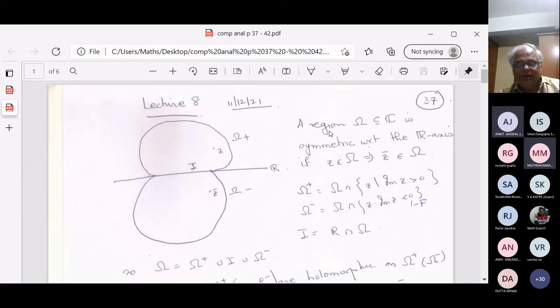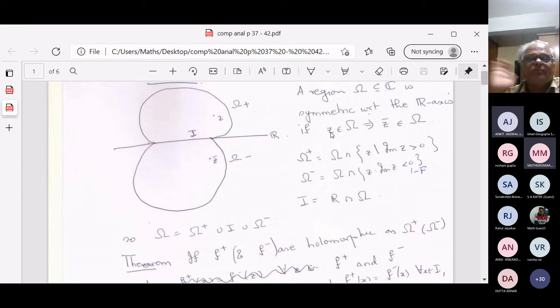Yeah, so there's one more idea here that we should be familiar with. This is called the reflection principle. So you have a region in C which is symmetric with respect to the R axis. What does symmetric with respect to the real axis mean? It means that if Z is there and I take the reflection of Z. By the way, we're getting these ideas of reflection over and over again. So we know that if Z is in the upper half plane, then what is the reflection of Z in the real line? Z is X plus IY, so the reflection will be X minus IY, which is Z bar.